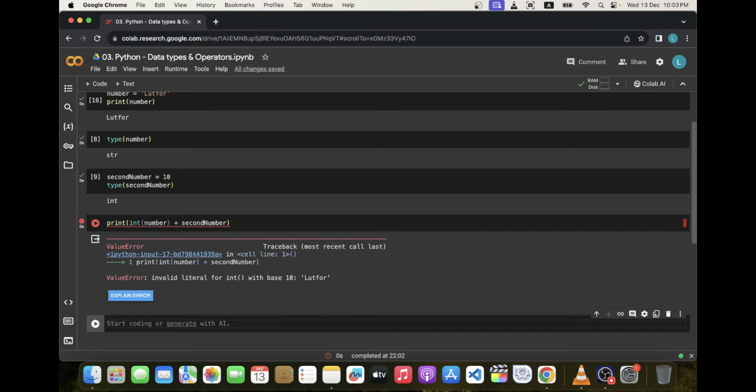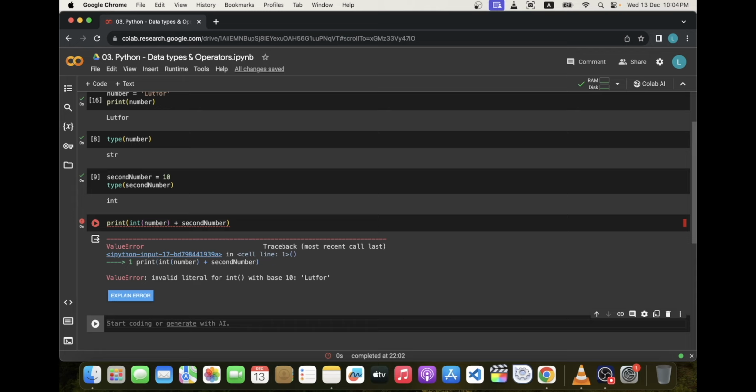So we could understand we can do typecast from number string to number, but not letter or text string to number. We can also add two strings or two integer value or two floating point values, but we cannot add string and integer, and in the same way we cannot add integer and floating point value.